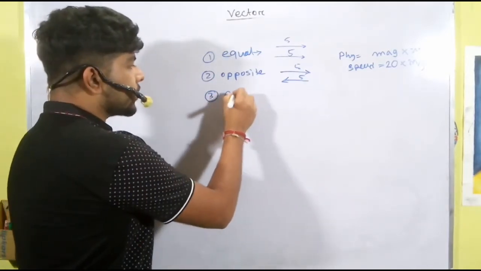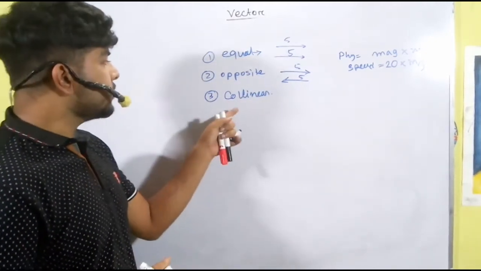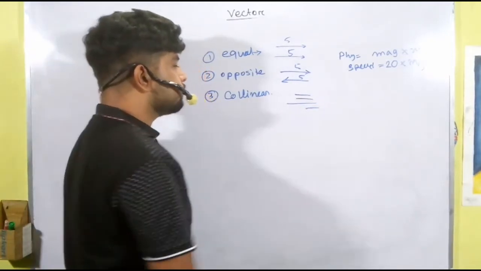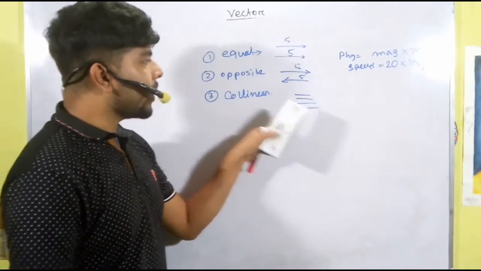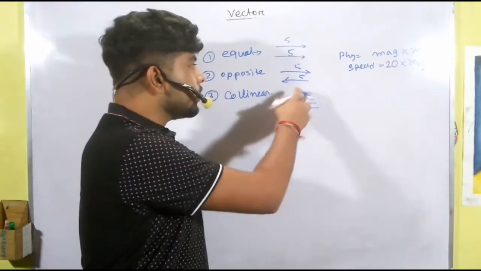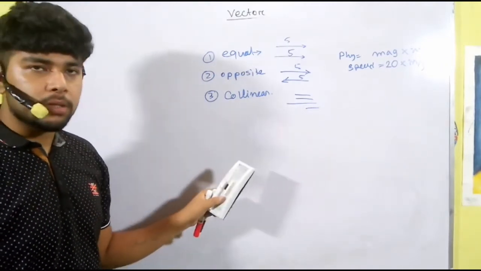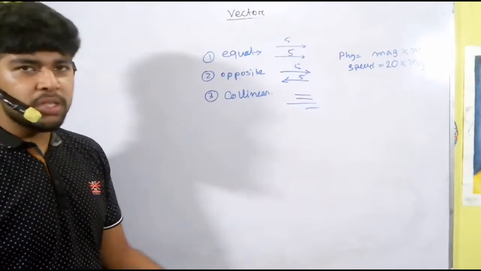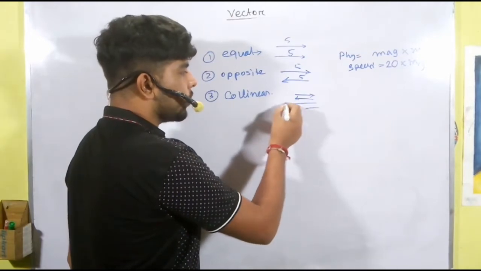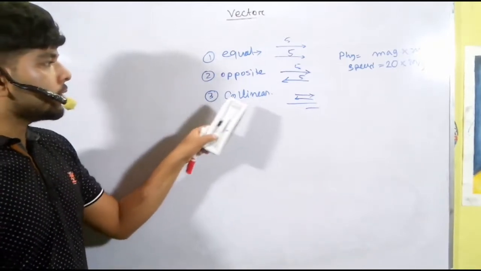And the third one is collinear vectors. What are collinear vectors? Suppose two or more vectors are parallel with each other. They are called collinear vectors. The magnitude does not matter here. Magnitude can be different, but they should be parallel with each other. Direction also is not required. Maybe the direction is opposite or in the same direction, that doesn't matter, but they should be parallel.